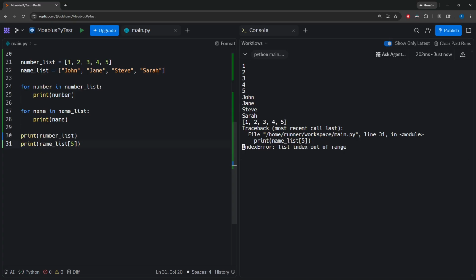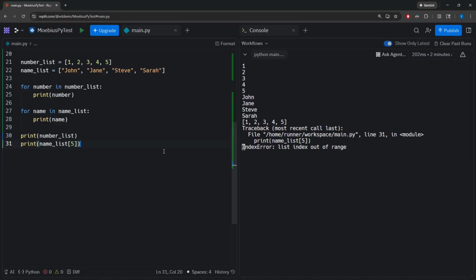So when working with a list, we need to be absolutely careful of making sure that we are not trying to access a value in a list that does not exist. Because in Python, if you try to access a value in the list that does not exist, specifically if you're trying to use an index number that is out of bounds of the index numbers that they have for the list, we will run into an error and your program will break.